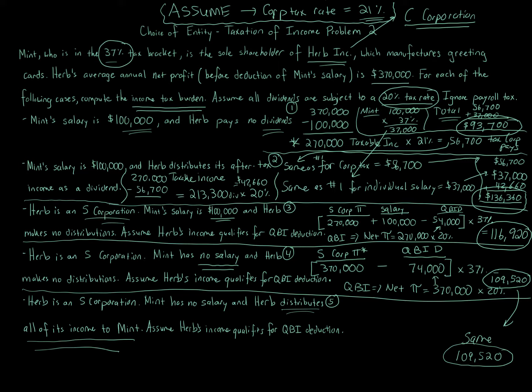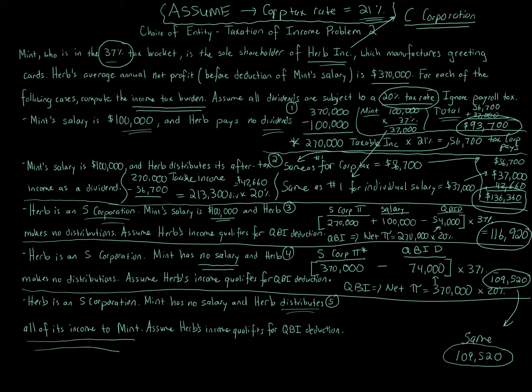You also see in situation 3 versus situations 4 and 5 that when we have a salary, we actually end up owing more in tax than if we don't have a salary and we just bring it all in. And the reason why that's the case is because you get a higher QBI deduction. So that's a special issue with the QBI deduction, a bigger benefit there.